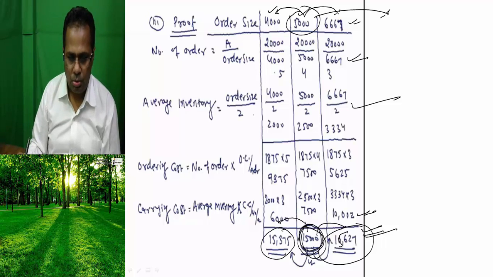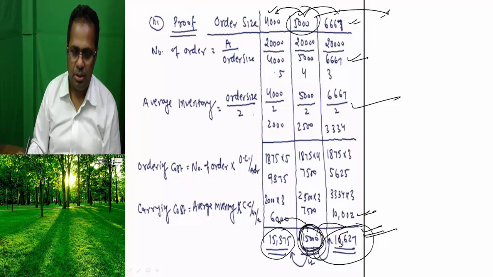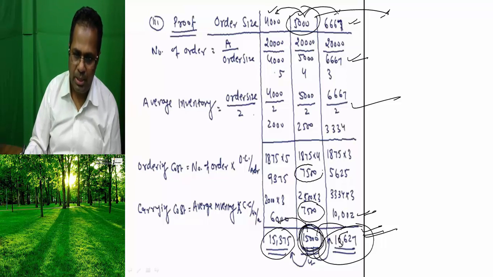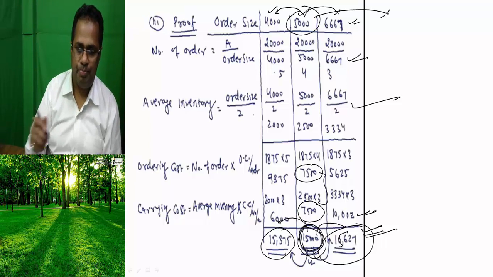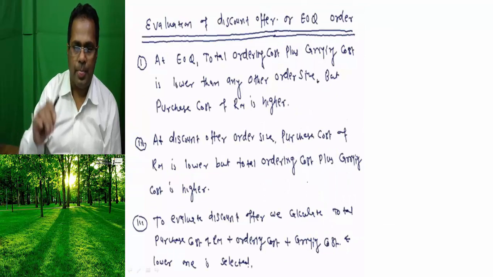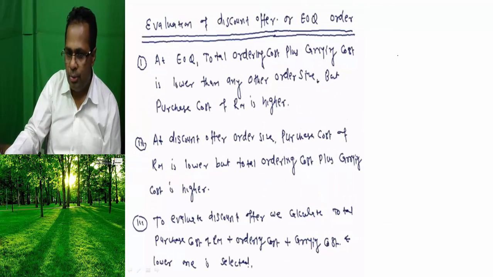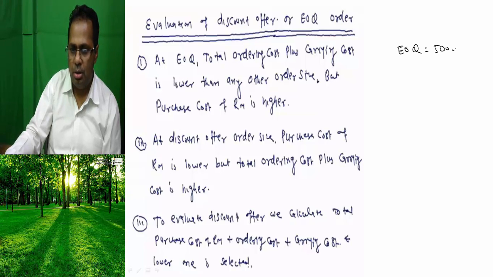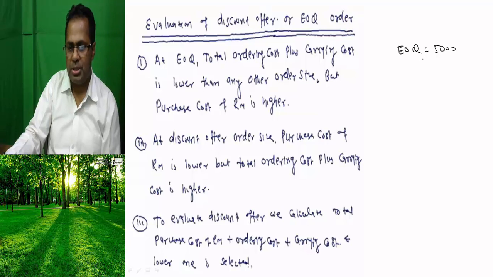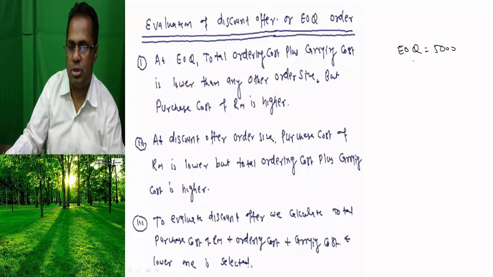Okay. Now the total is 15,000 here, against 15,375 and the others. Here the carrying cost is 7,500, and the ordering cost is also 7,500. Ordering cost plus carrying cost is equal at EOQ. This is proved. Okay. Now the question is discount. Suppose EOQ in this question is 5,000. At 5,000, ordering cost plus carrying cost is lower than at any other order size.